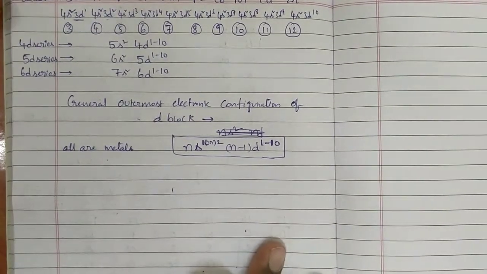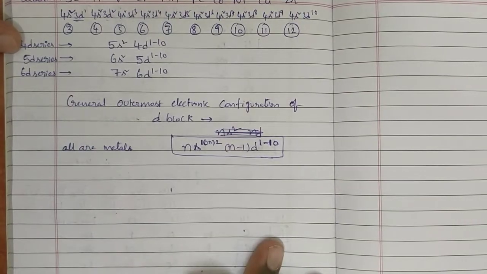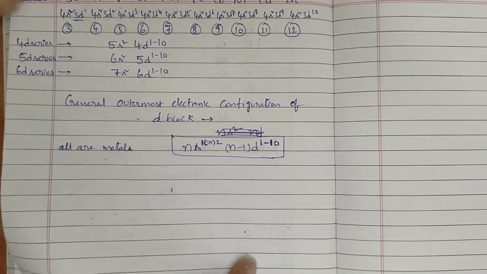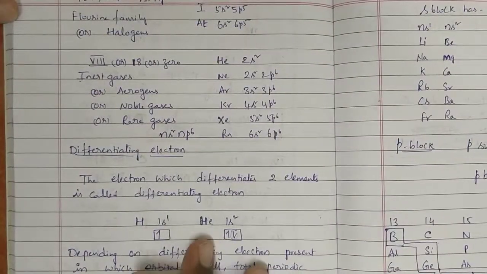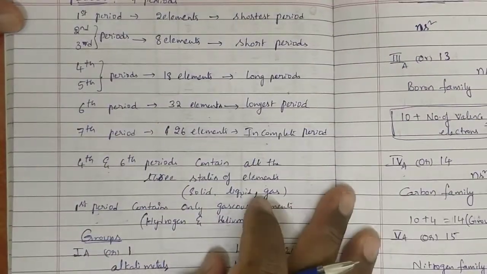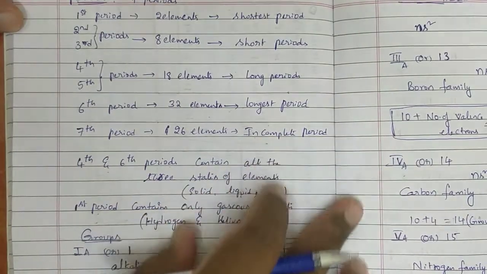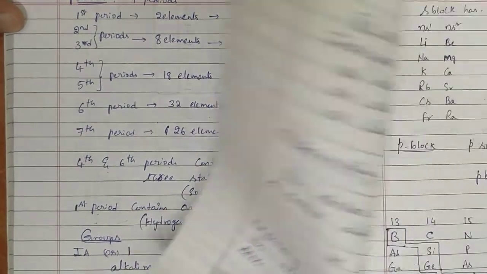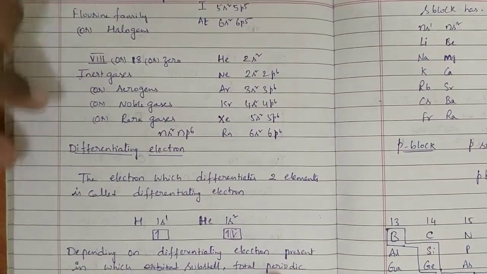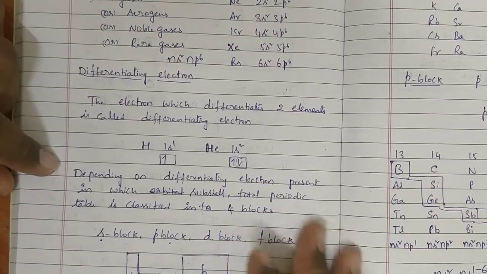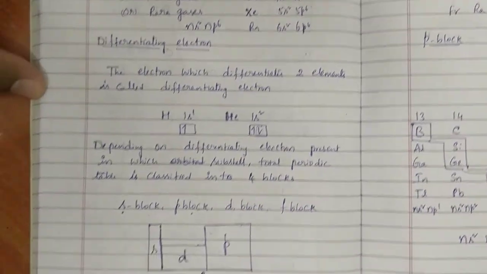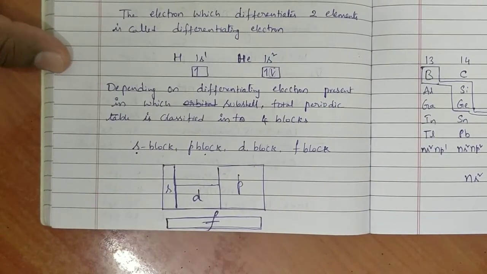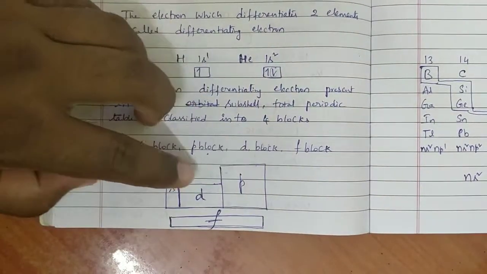Okay, are you clear? I think you are clear. So in today's class we started with groups, from the fourth year onwards we have seen the groups. After that, the differentiating electron, and depending on the differentiating electron, the periodic table is classified into 4 blocks: s, p, d, f.